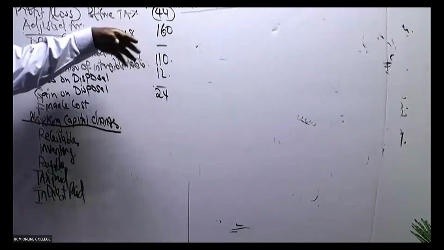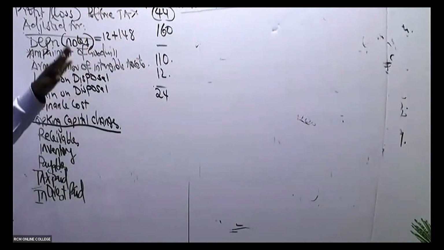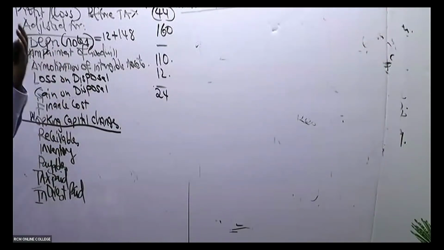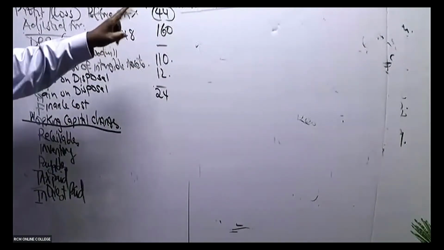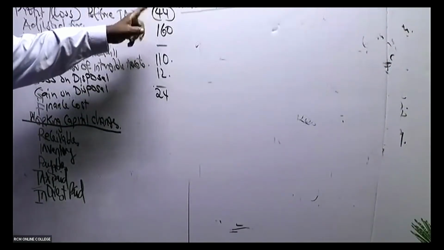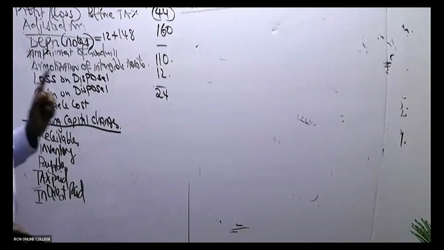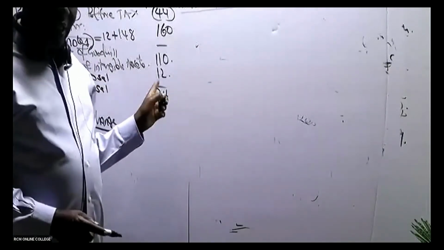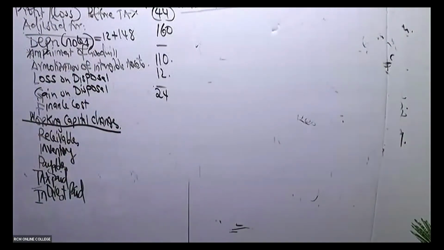Remember, costs and any losses, you are going to add back. Like depreciation is a cost, you are adding back. Amortization is an expense to us, you add back. Loss is a cost on us, we add back. The same case here with this finance cost. If we had a gain in this case, of course, the gain must have been added into this profit before tax, so to make good, we subtract it. So don't be cheated that because finance cost there is negative, you shall have it here as negative. No, all costs will always be added back.